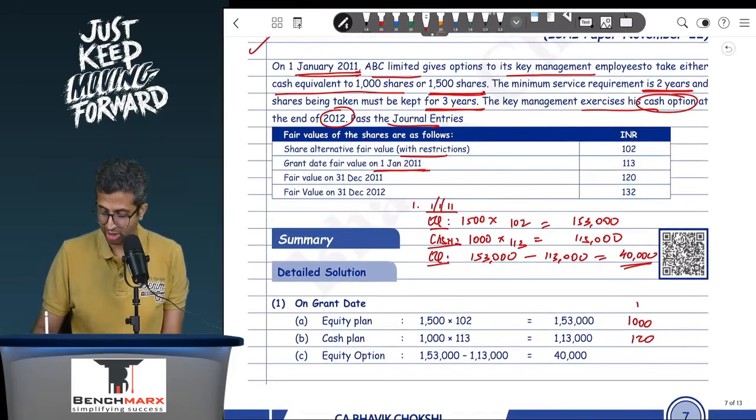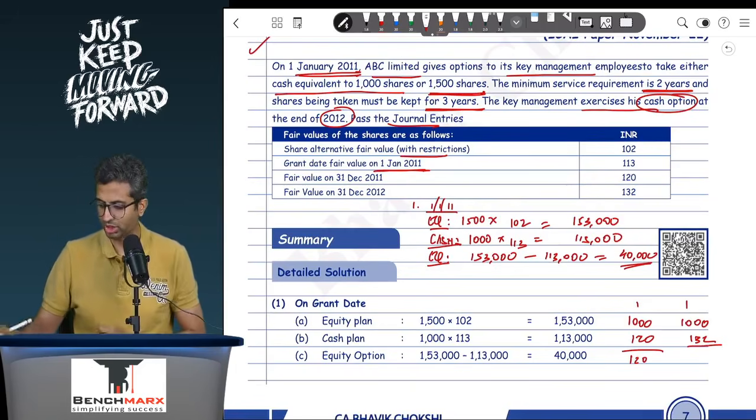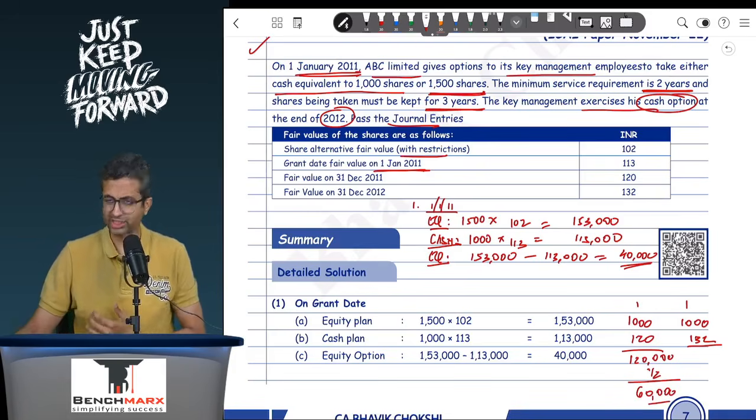So this is 1 into 1000 into 120, and as a result, if you go to see, this is 1,20,000 prorated 1 by 2. So this is probably 60,000 less earlier recorded. In the second year, 1,32,000 minus 60, that is I think 72,000. So this will be pure SAR.